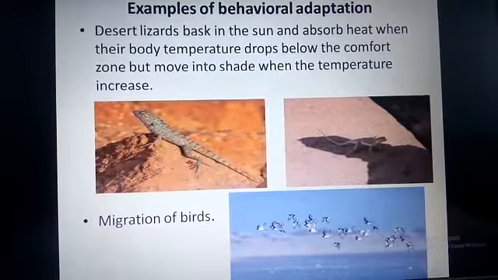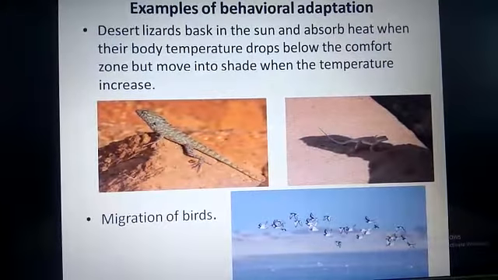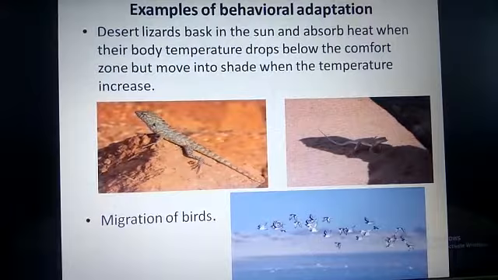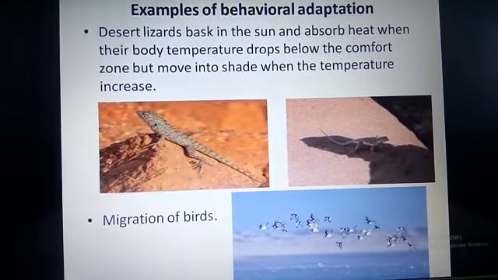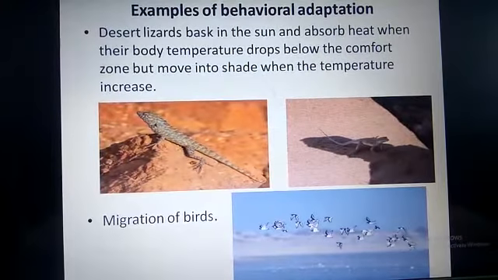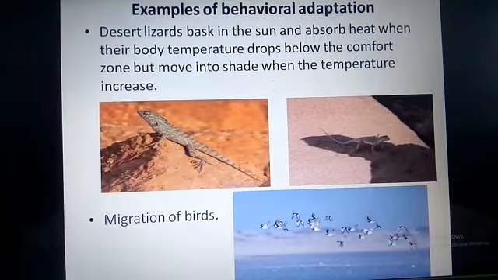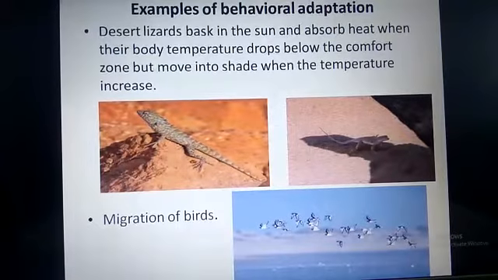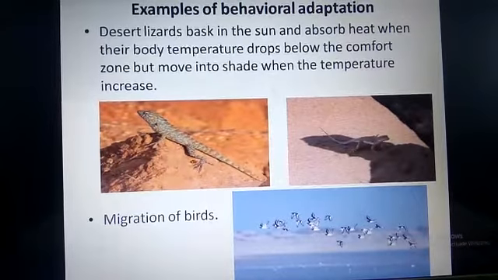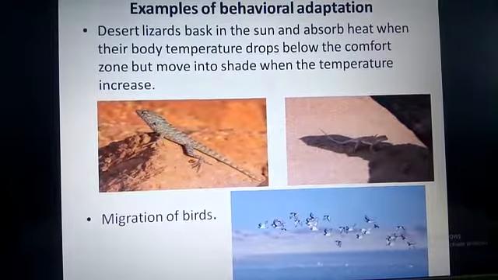Another example of behavioral adaptation is migration of birds. In migration, the birds move to other areas to avoid extreme cold, and when the cold climate is over and favorable temperatures return, they move back to their original places. This is also an example of behavioral adaptation.